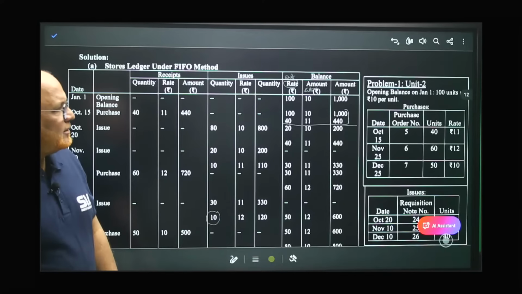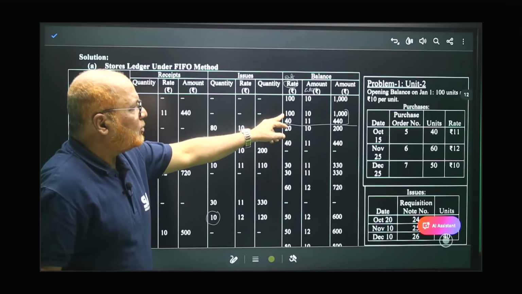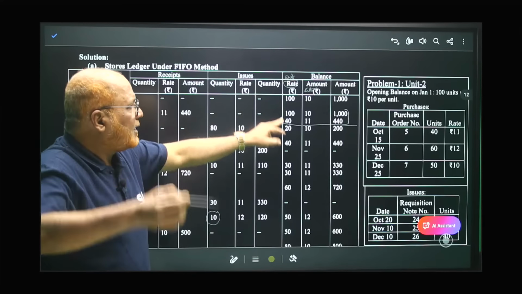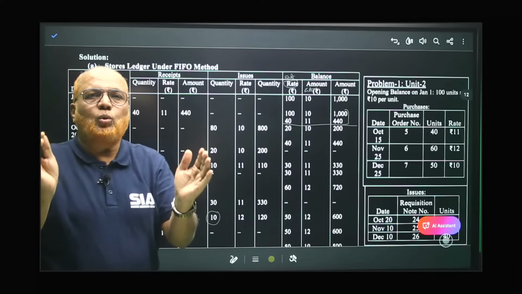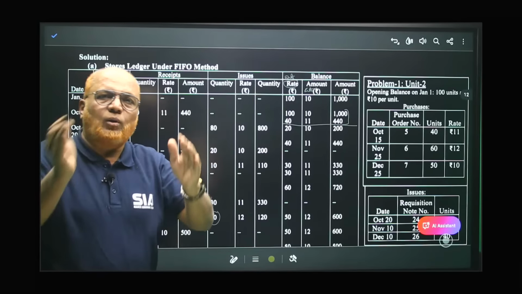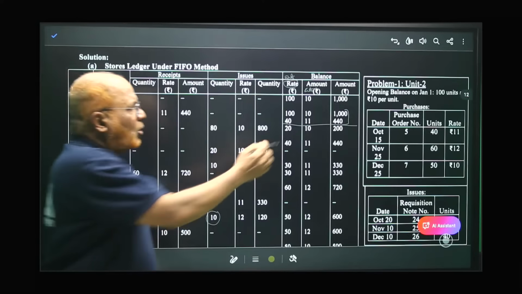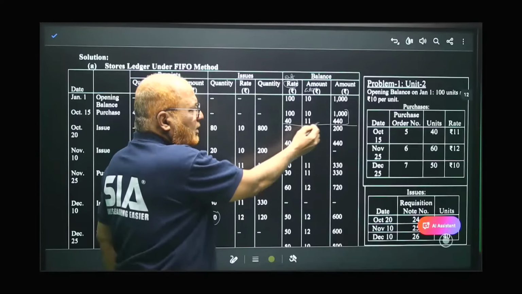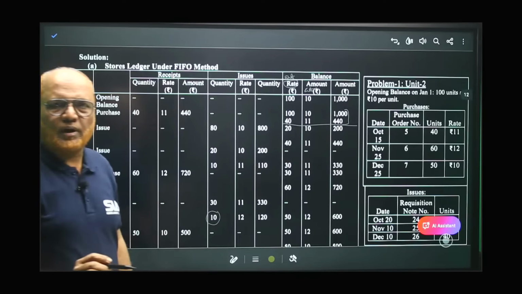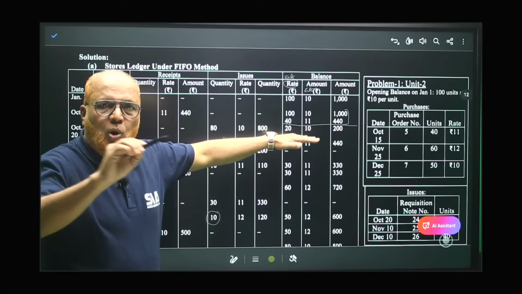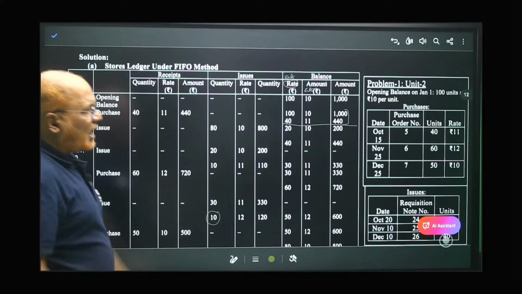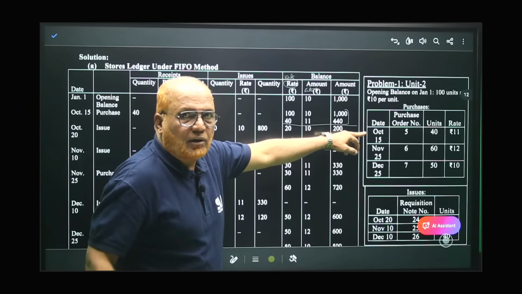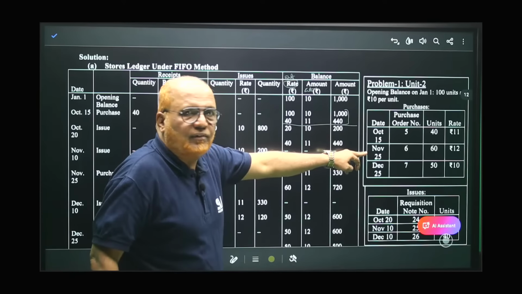Now, this is the balance we are having. 100 units which is in the opening balance, and 40 units we have just now purchased at 11 rupees. So we are having two lots in our balance. One old lot, one new lot. The old lot 100 units, the new lot 40 units. So total we should write. And after every transaction, draw a line. It will be better for you. You can understand.